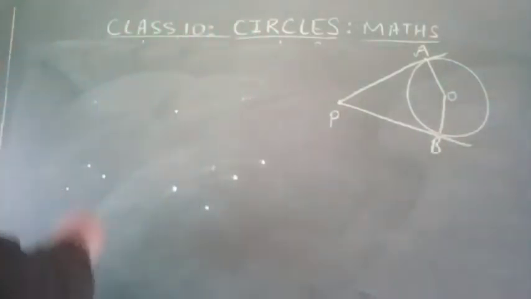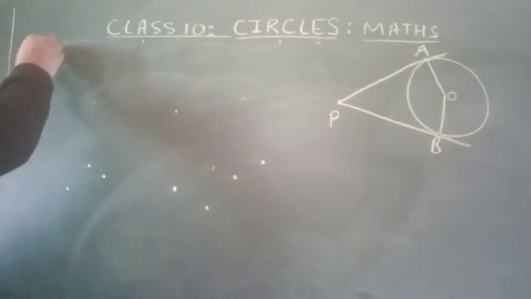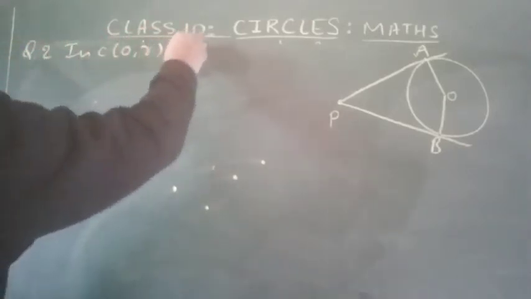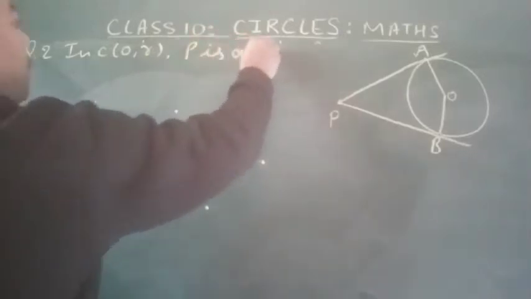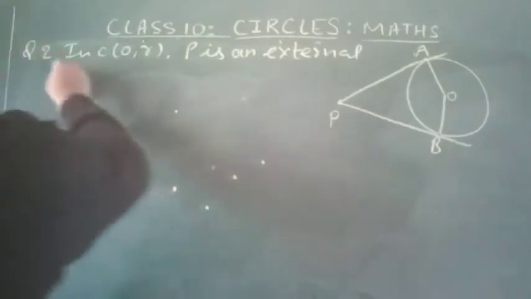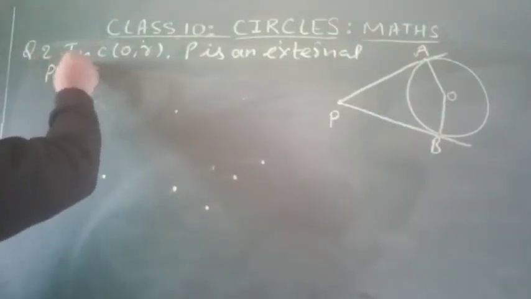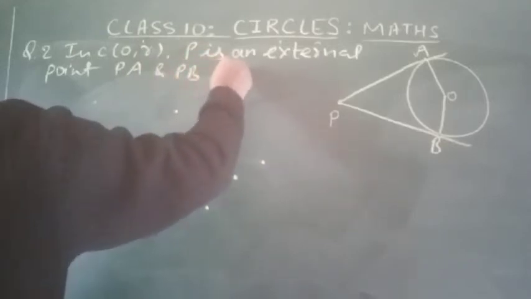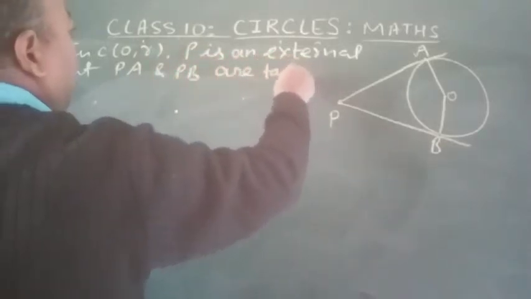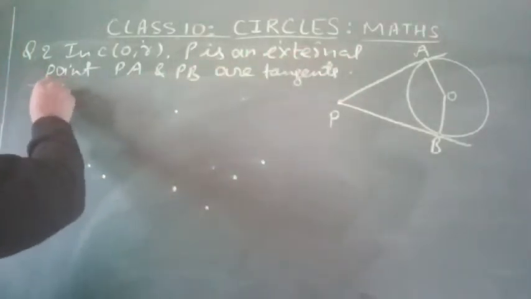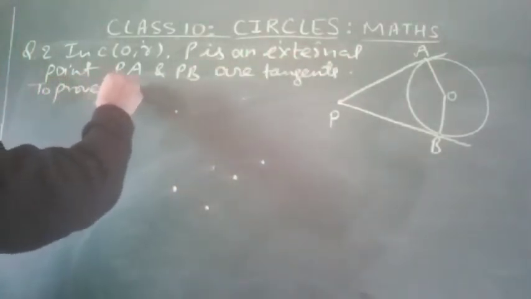Question number 2: in a circle with center O, P is an external point, and PA and PB are tangents. We have to prove several things.